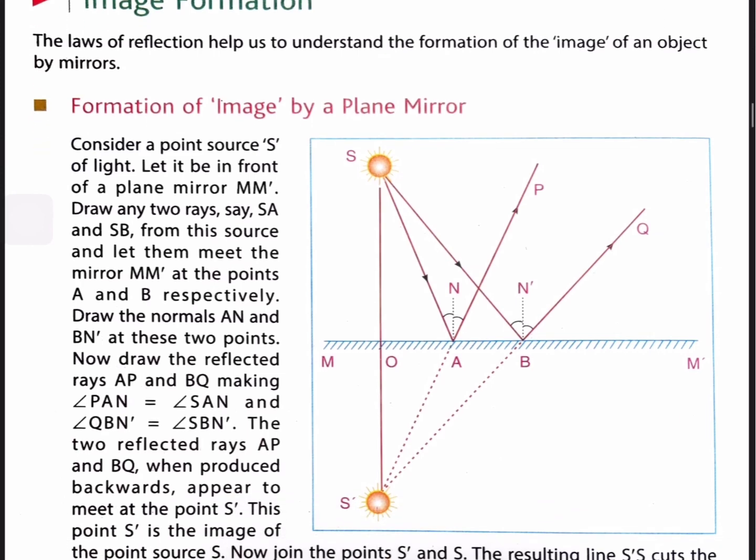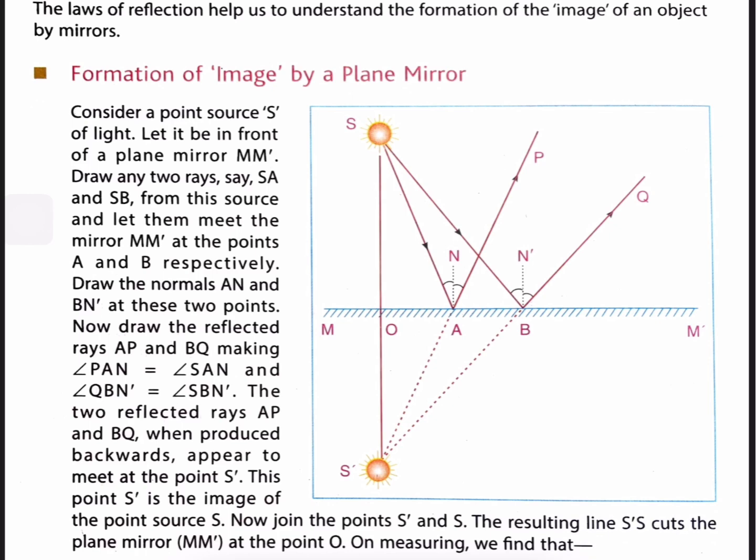You can see in this picture the formation of an image by a plane mirror. Consider a point source S of light. Let it be in front of a plane mirror M'. Draw any two rays, say SA and SB, from this source and let them meet the mirror M' at the points A and B respectively.